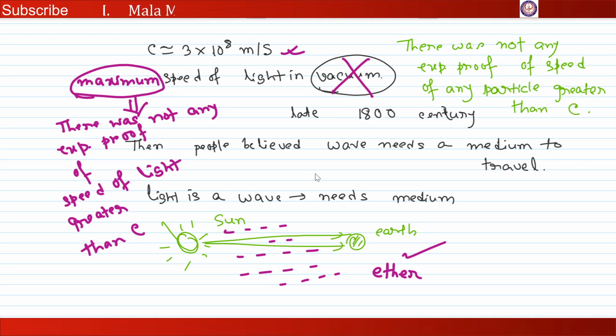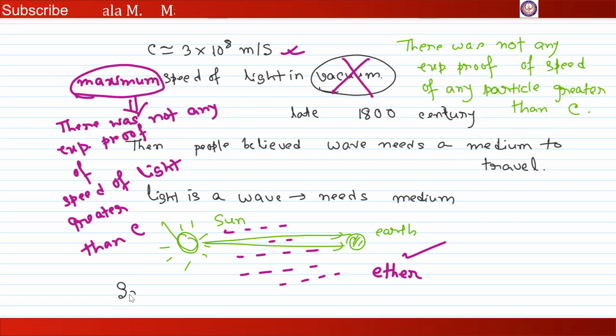So I can say that under Galilean transformation, the concept that the speed of light can't be greater than c fails.